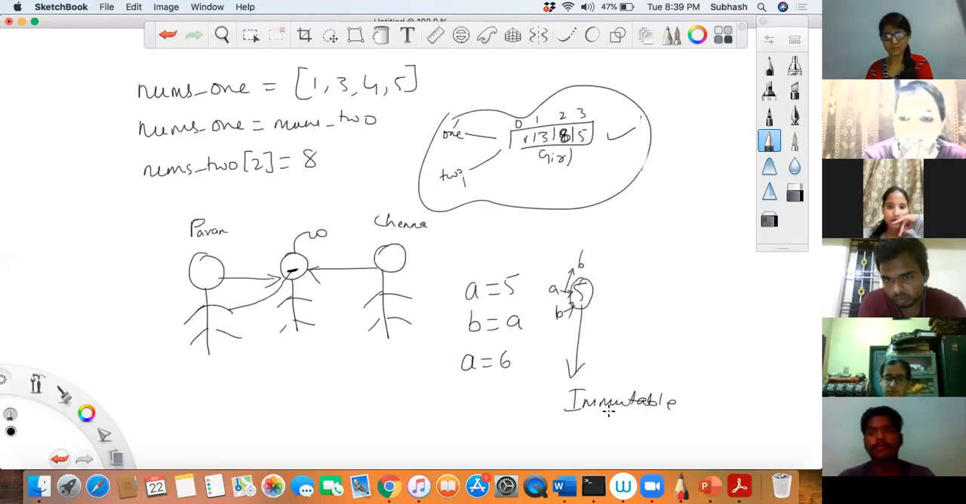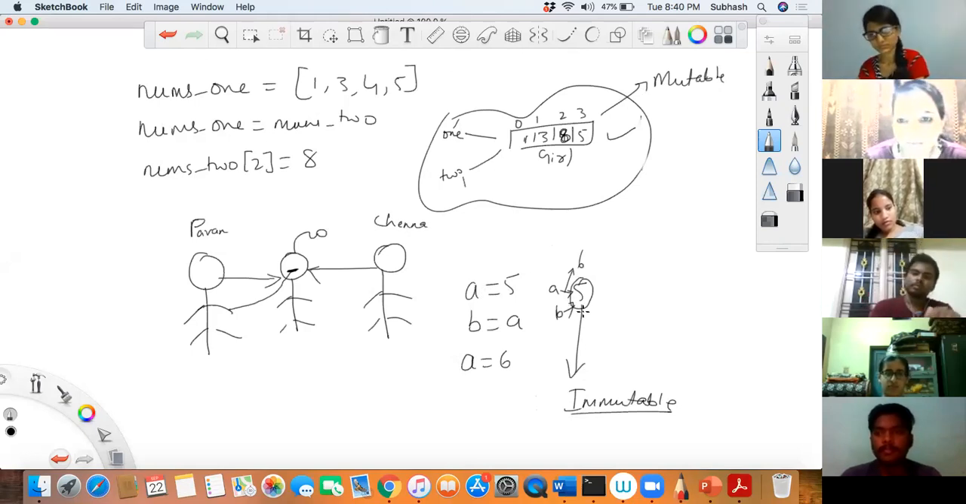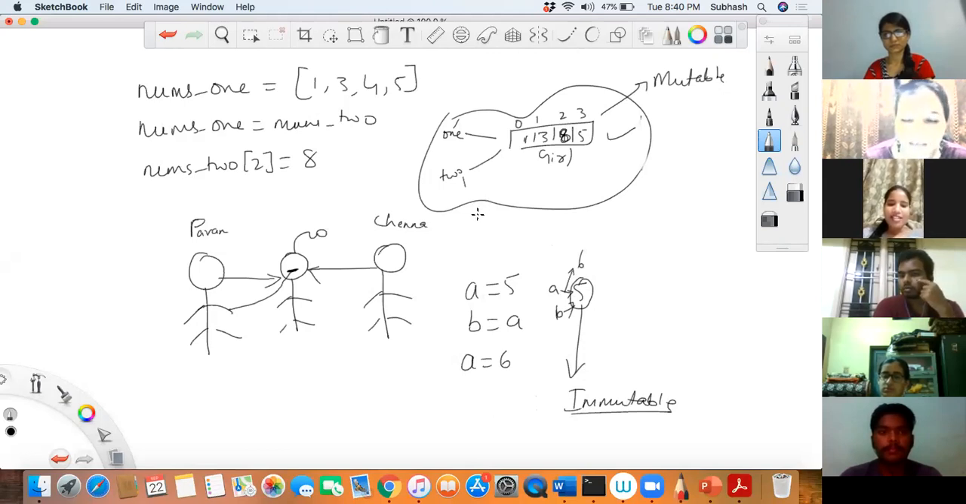These integer constants are immutable, whereas list is mutable. You're getting what I'm saying? Immutable means you cannot change. You will have to make it separately. You cannot change the original location, whereas list is mutable. You can change. Got it?